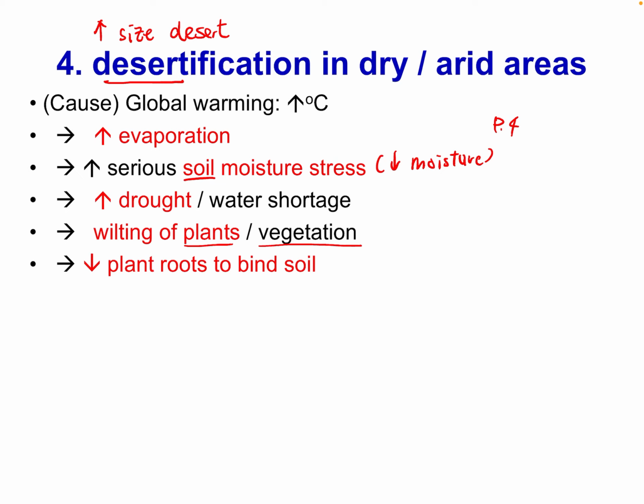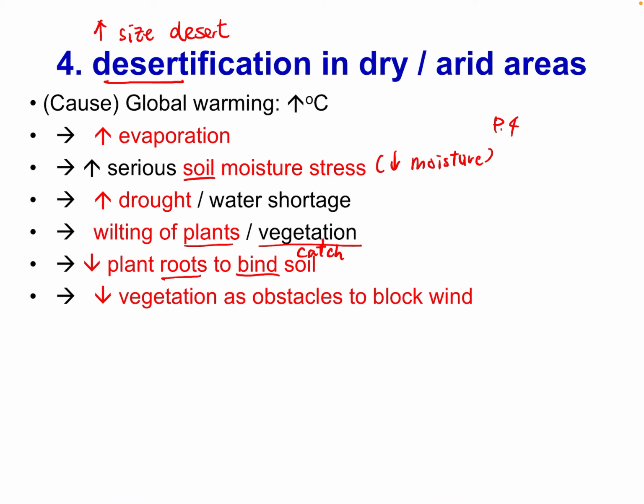When all the plants wilt, we have fewer plant roots to bind the soil. We have fewer roots to bind the soil particles. Suppose the roots can bind the soil particles. Bind means to catch, 揾緊, like catching the soil particles. But now all the soil particles are not being caught by the roots. So all the vegetation cannot be the obstacle to block the wind.